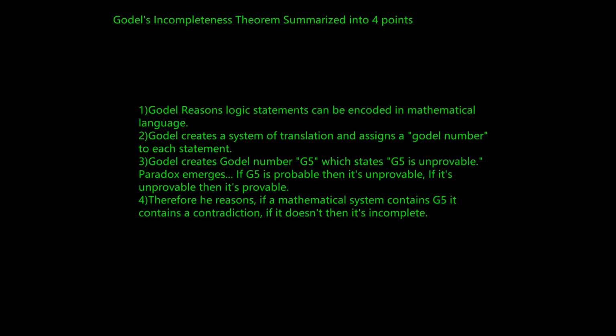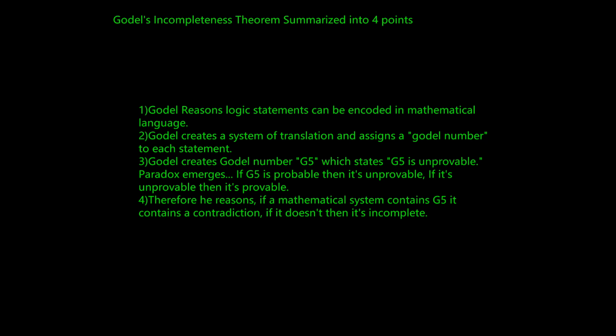Now, in order to address the theorem, we have to have a reasonable summary of the theorem. 3 out of 4 of the mathematicians have approved of my summary, and the one who didn't agree does not contest point number 3. And point number 3 is the only point we're going to be zeroing in on and looking at, okay? So, point number 1 is that Gödel reasons logic statements can be encoded into mathematical language.